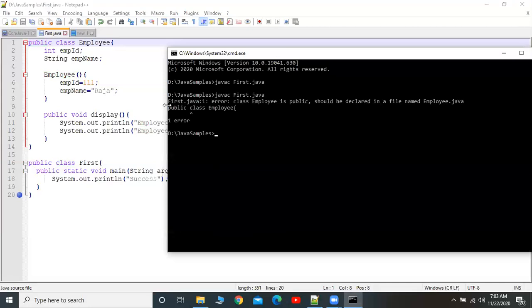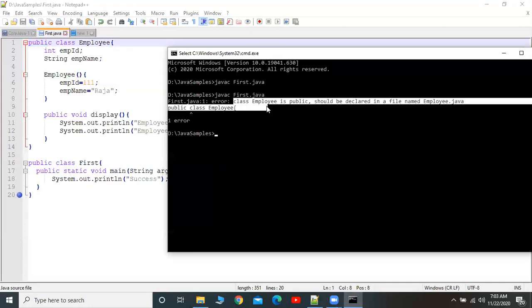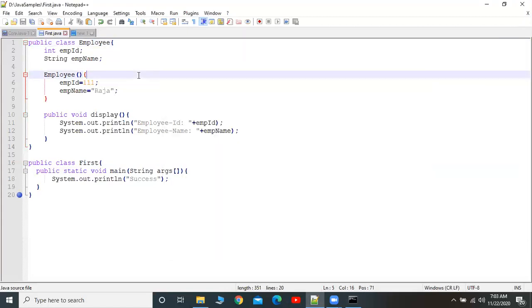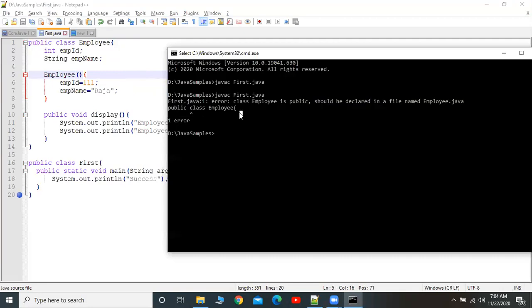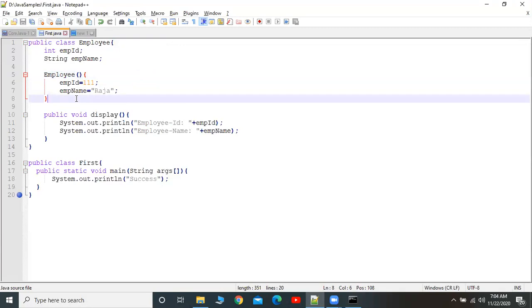Now I'm going to compile it. Let's see what will happen. See, it is throwing an error. This is also an interview question for fresher people: in a single file, can we provide multiple classes? Yes, we can define multiple classes inside a single .java file. At the same time, only one class should be public. That's what it is complaining about.